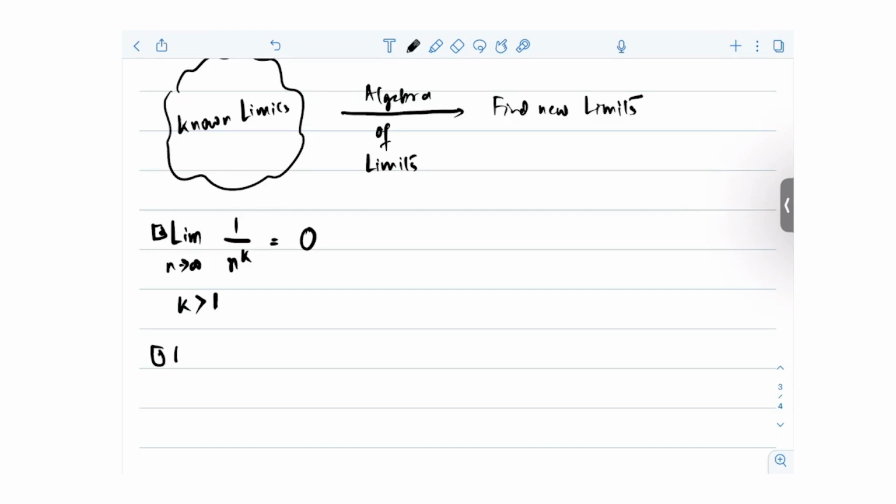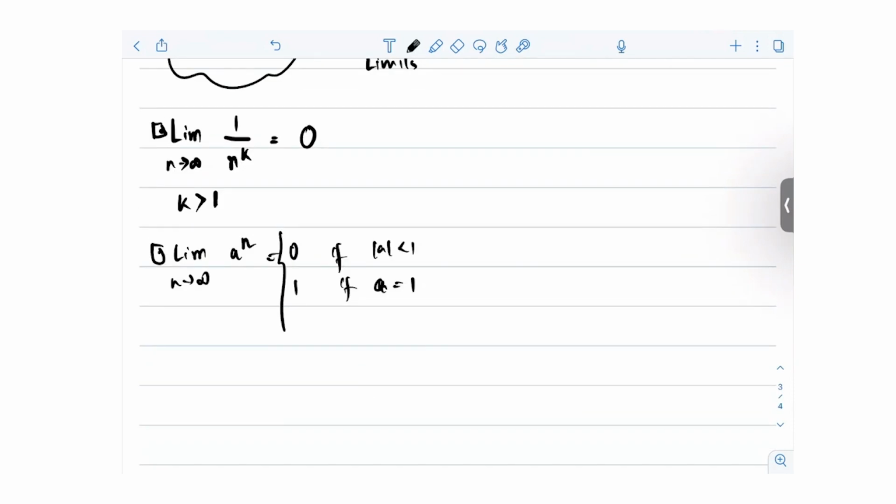Limit n tends to infinity of a to the power n is equal to 0 if mod a is less than 1, is equal to 1 if a is equal to 1, is equal to infinity if a is greater than 1. What will happen if a is equal to minus 1 and a is less than minus 1?